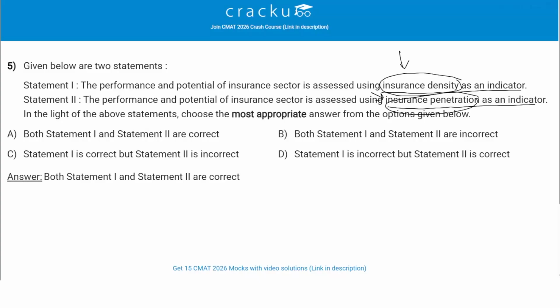I need to tell the most appropriate answer. So the most appropriate answer is both the statements are correct. So statement 1 and statement 2 both are correct. So the correct answer is option A. Both statement 1 and statement 2 are correct.